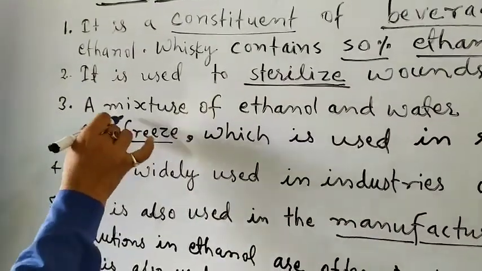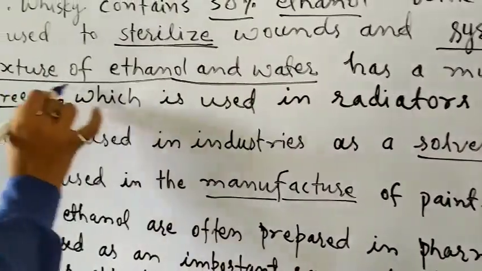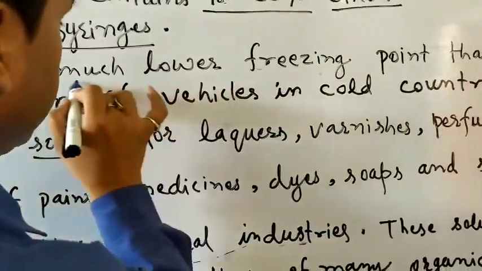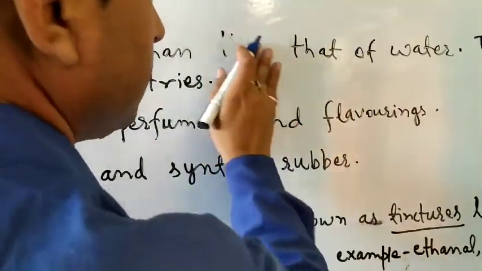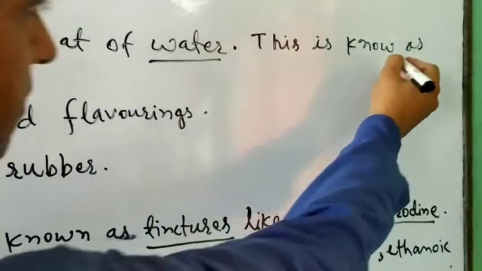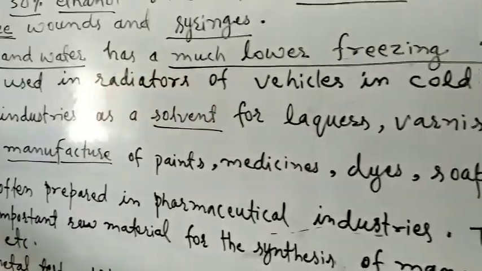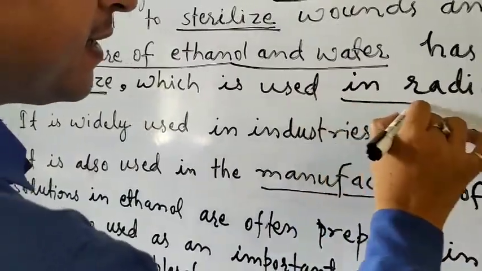Third one, a mixture of ethanol and water has a much lower freezing point than that of water. This is known as antifreeze, which is used in radiators.